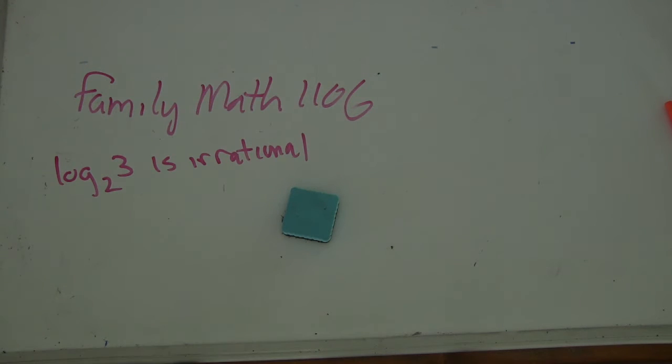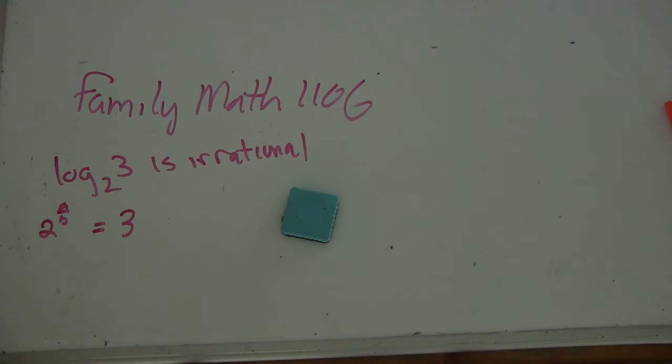What we do is we assume that log base 2 of 3 is rational. And that would say that 2 to the a over b is equal to 3. And we have this a over b power that we can do something with.